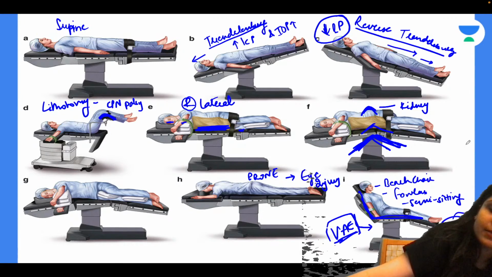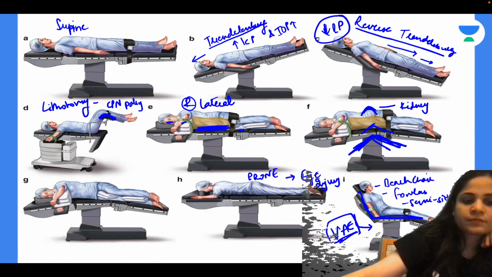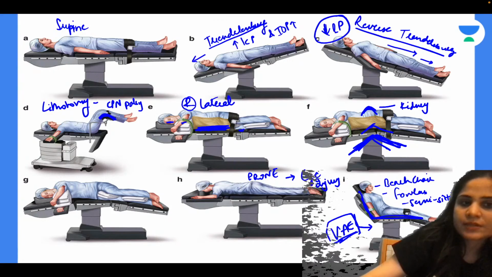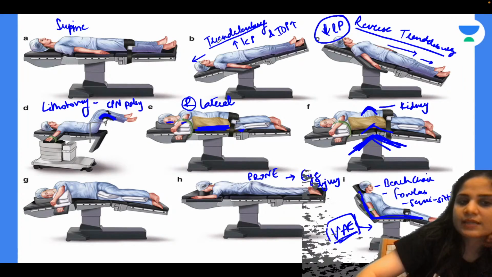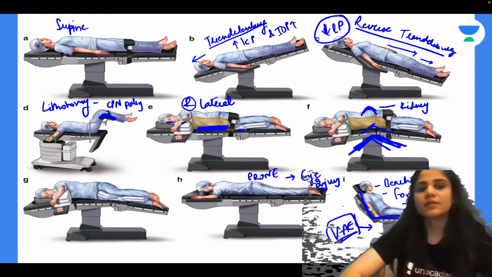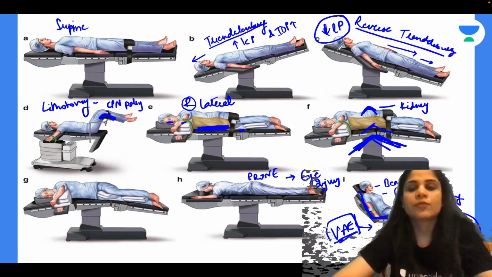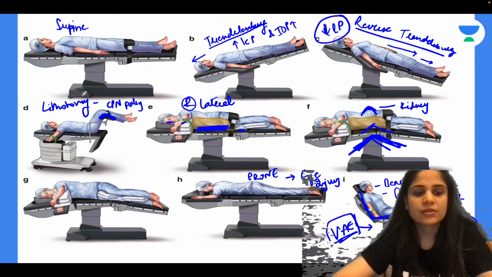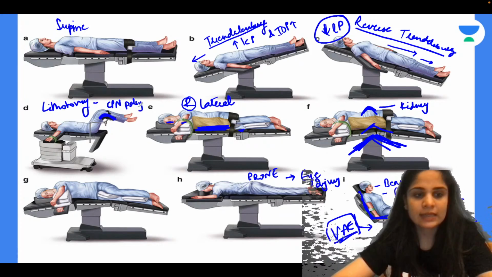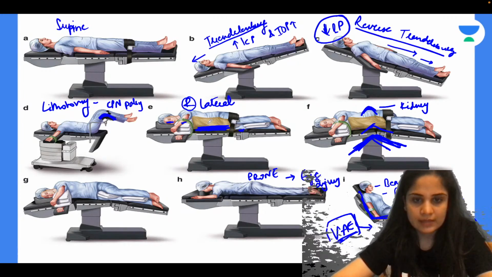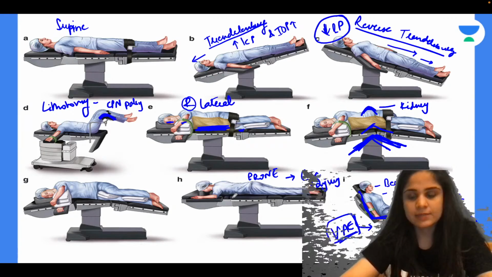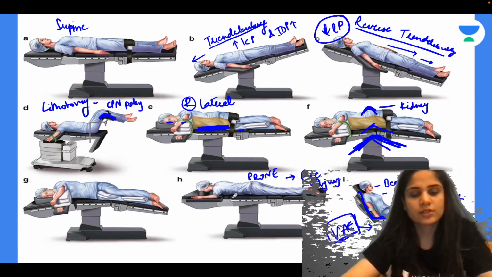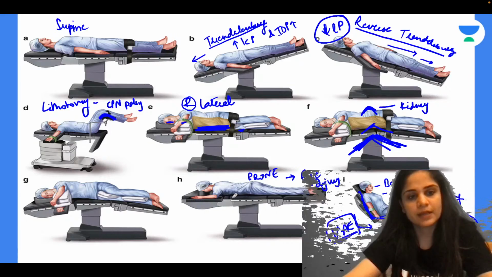For those who can't see the sitting position, I am just showing it over here. You can see all the different types of positions. A is supine, B is Trendelenburg, which leads to raised ICP and raised IOP. Then C is reverse Trendelenburg, which leads to fall in the BP. D is lithotomy, in which I can get common peroneal nerve palsy. E is lateral position. F is kidney position. H is prone position, in which I can get eye injury. And I is beach chair, Fowler's, or semi-sitting position, in which I can get venous air embolism and hypotension.